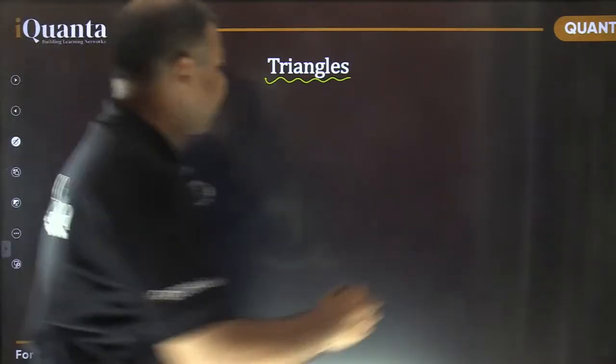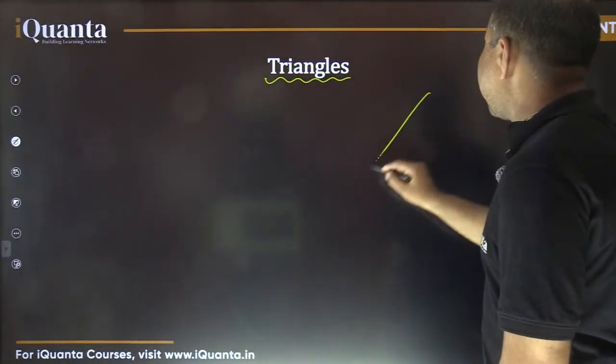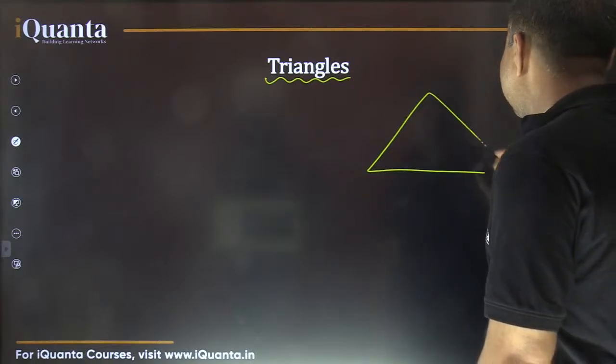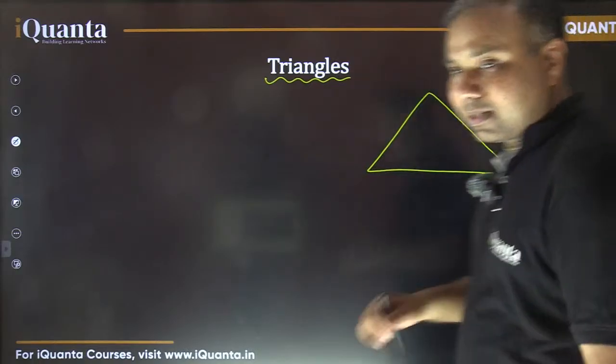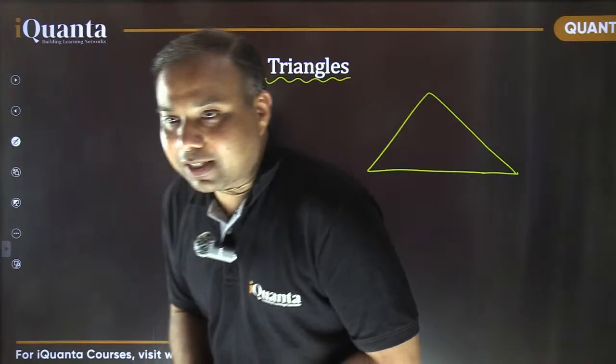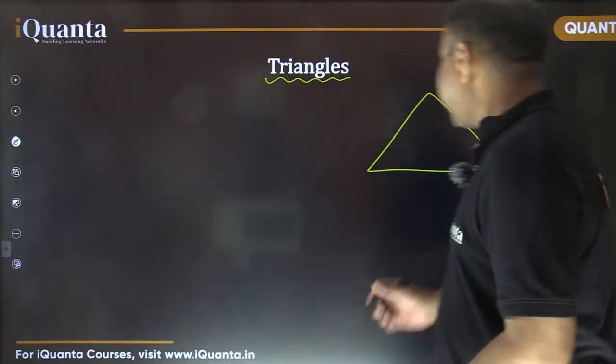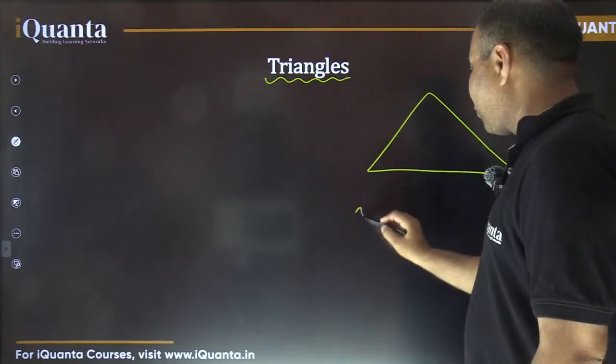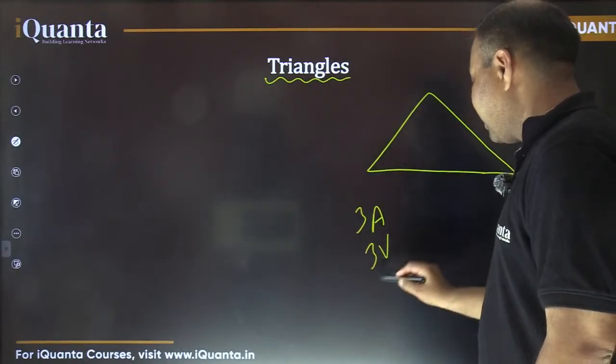Fine, there are 3 sides. So it's a closed figure formed from 3 sides. What else? Triangle has 3 sides, fine. Anything else? Of course, 3 angles, right? 3 angles and 3 vertices.